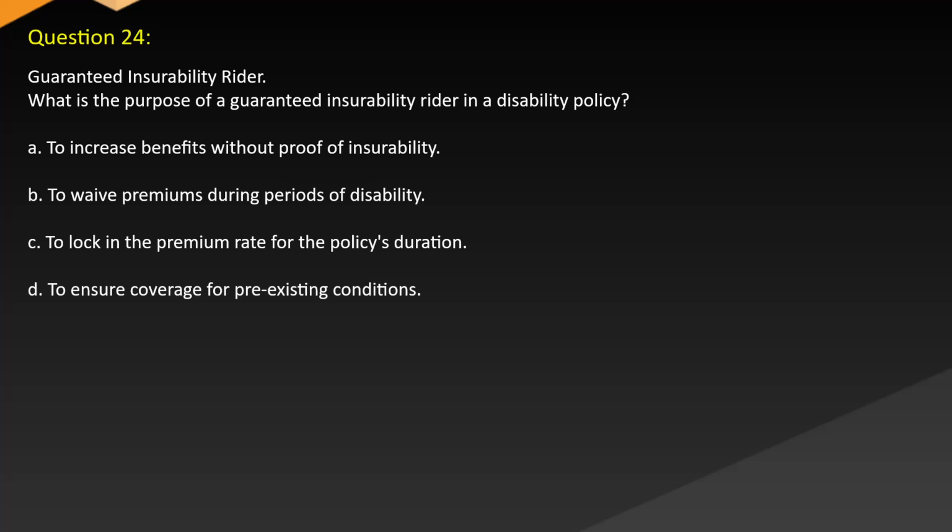Question 24. Guaranteed insurability rider. What is the purpose of a guaranteed insurability rider in a disability policy? A. To increase benefits without proof of insurability. B. To waive premiums during periods of disability. C. To lock in the premium rate for the policy's duration. D. To ensure coverage for pre-existing conditions.